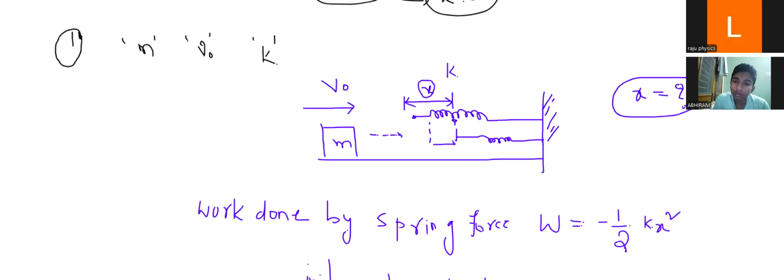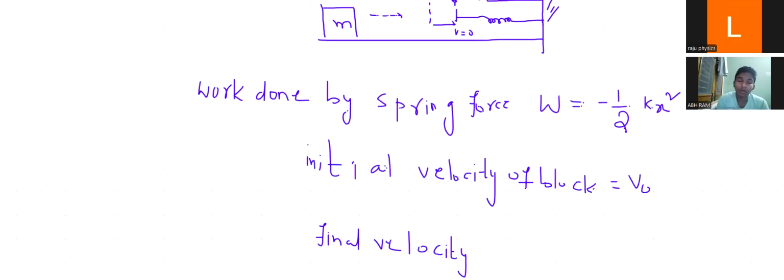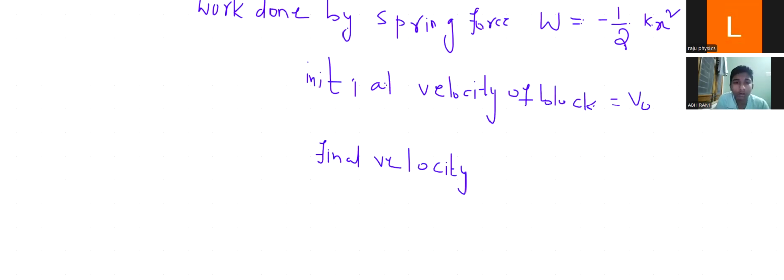So obviously here the speed is zero. Your block is stopped here only. That's why the final velocity is obviously zero. Clear, Abhi? Okay, sir. The final velocity of the block is zero.